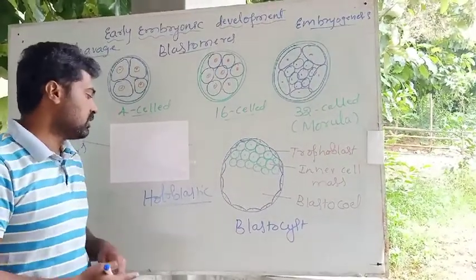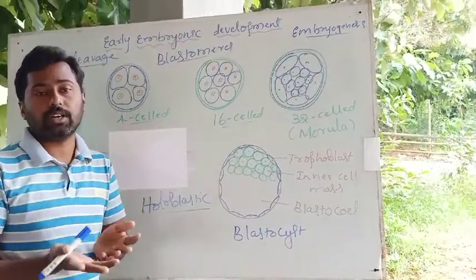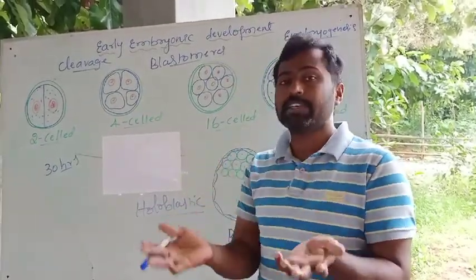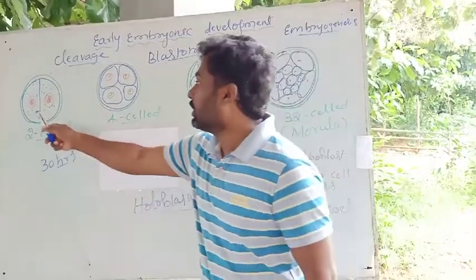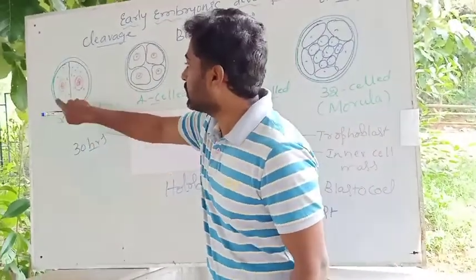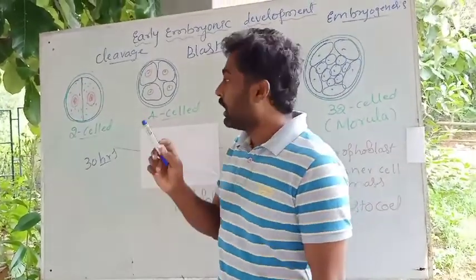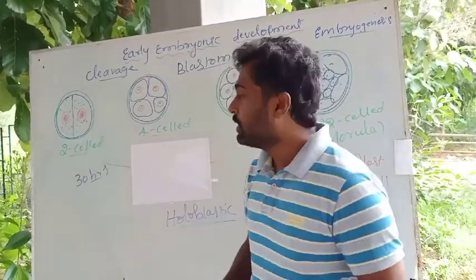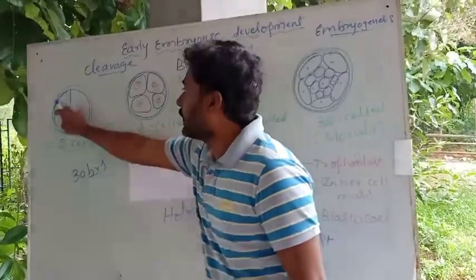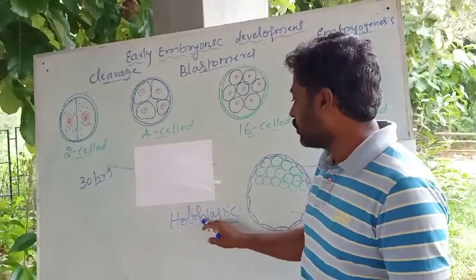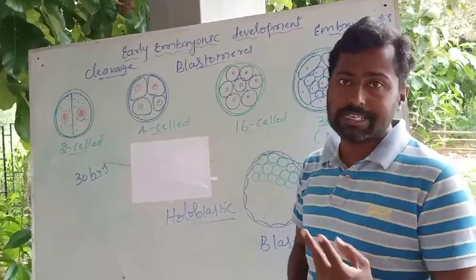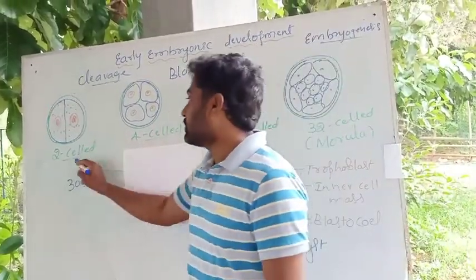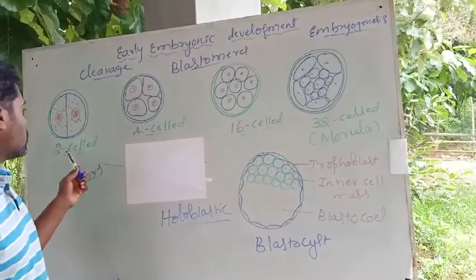Holoblastic means, holo means complete. The complete division or complete splitting of the fertilized egg. The fertilized egg that completely divides into two equal size cells, blastomeres. See, these two cells are said to be blastomeres. Always the first division is vertical division, in the vertical axis. So, as the fertilized egg divides, it is said to be holoblastic and produces equal sized cells, known as blastomeres. Now this is the first embryonic stage, that is what is called the two-celled stage.